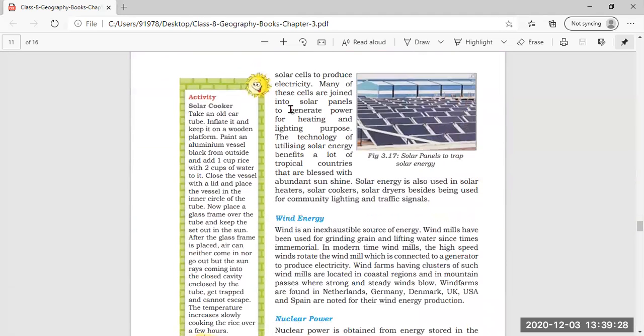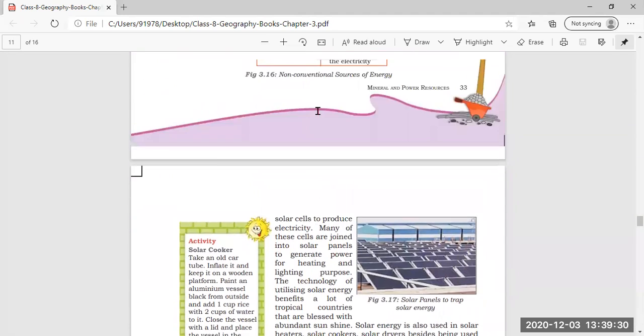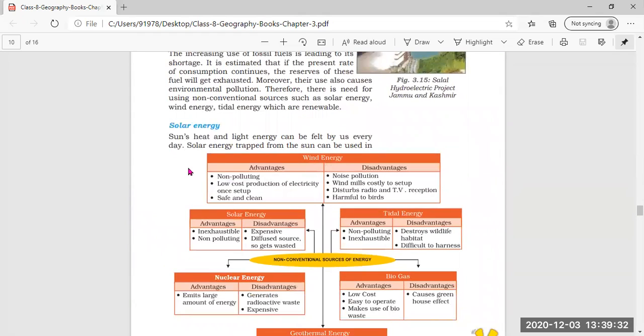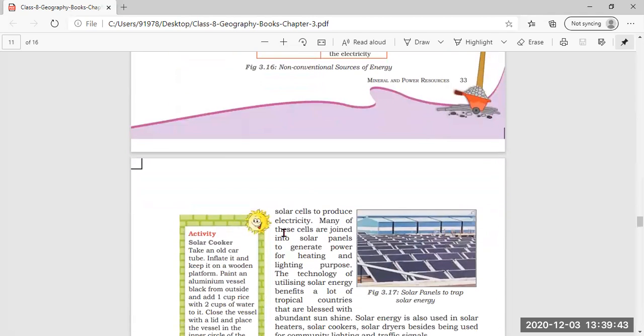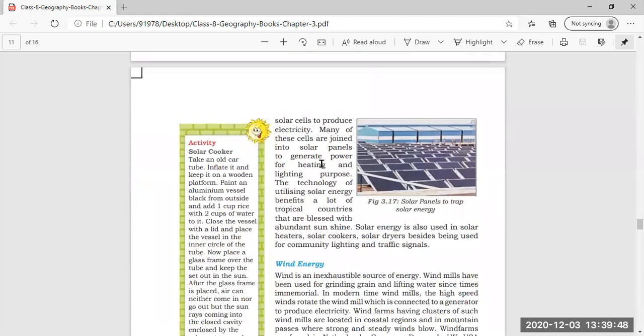Now, continuing on the next page, many things about solar energy: the sun's heat and light energy can be felt by us every day, and the solar energy which is accumulated from the sun can be used in the form of solar cells to produce electricity. Many of these cells are joined into solar panels like this, to generate power for heating and lighting purposes.